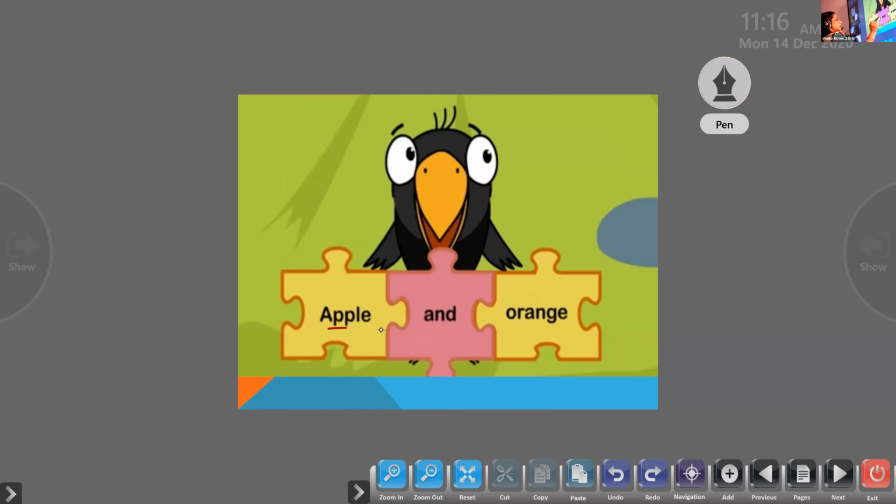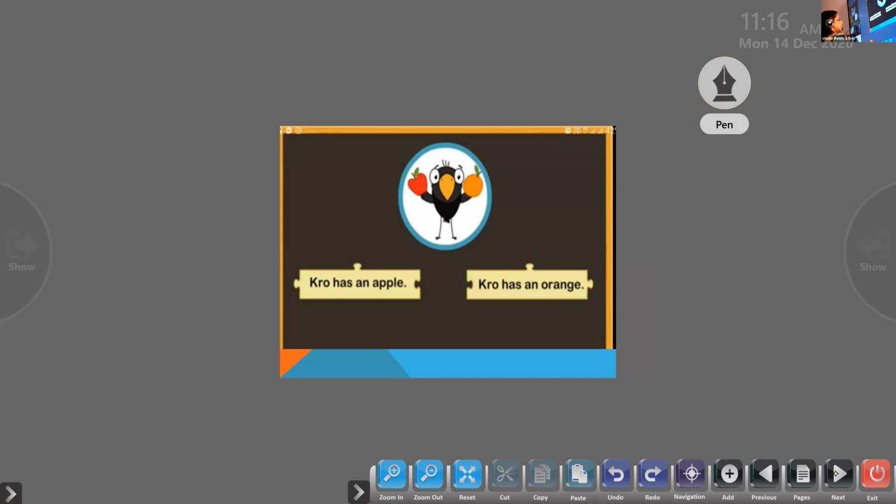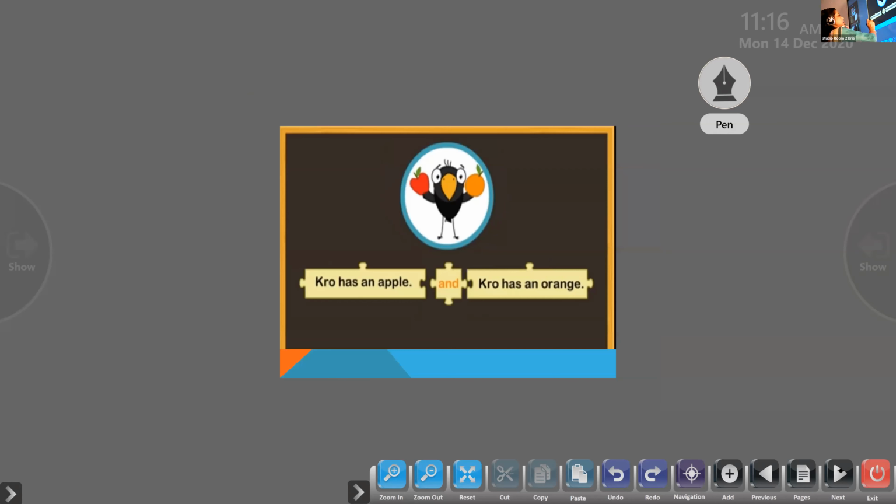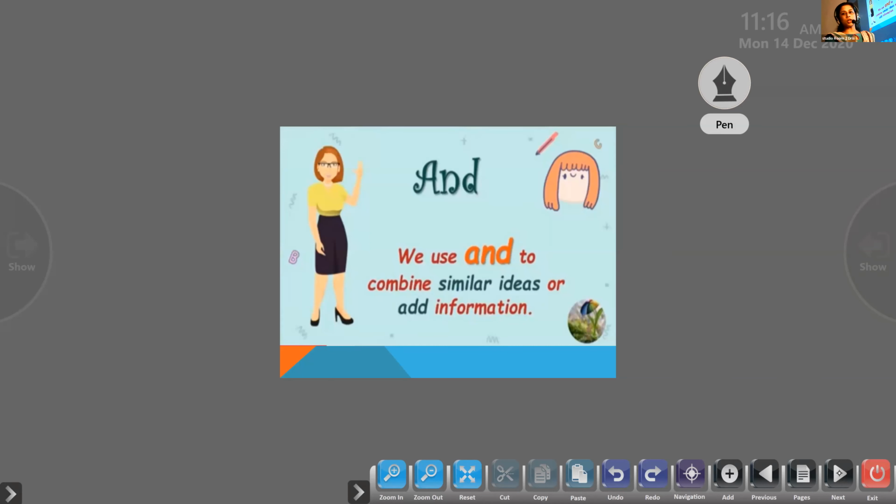So here are two words. These two words are joined by a conjunction, and. Here is a sentence for you. Crow has an apple, crow has an orange. These two sentences have to be joined by a conjunction. How do we join it? See here, it is joined by the conjunction and. Now we are going to learn about the two different conjunctions, and and but.